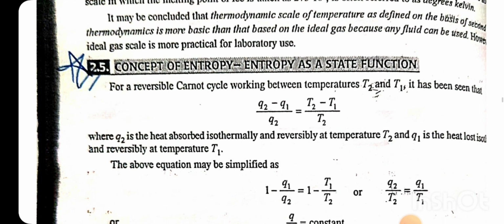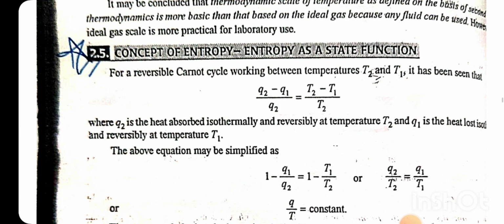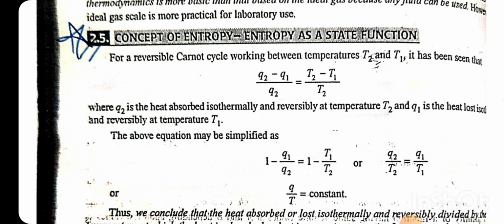It may be concluded that the thermodynamic scale of temperature as defined on the basis of the second law of thermodynamics is more basic than that based on the ideal gas, because any fluid can be used. However, the ideal gas scale is more practical for laboratory use.